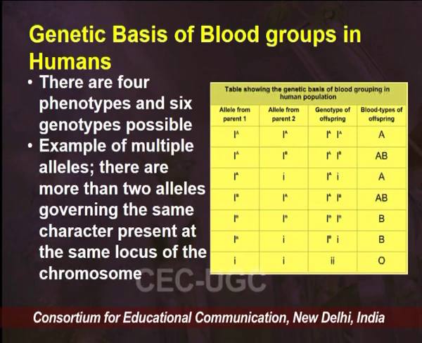But we have to remember that all the different alleles are present on the same locus of a chromosome. Gene I on chromosome 9 guides our blood groups for IA, and for IB also it would be gene I at the same locus on chromosome 9 guiding the blood group in another person.